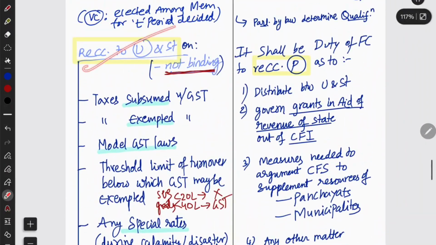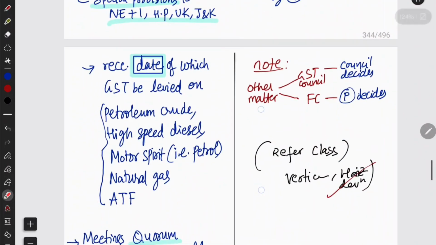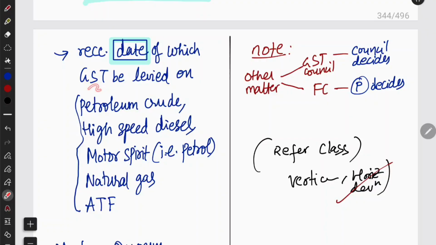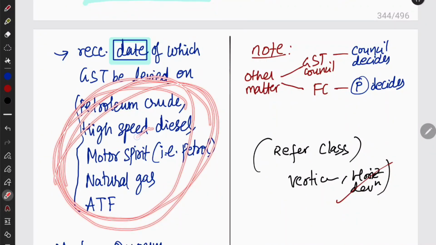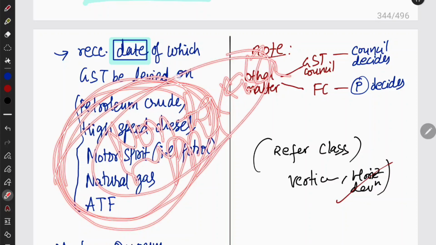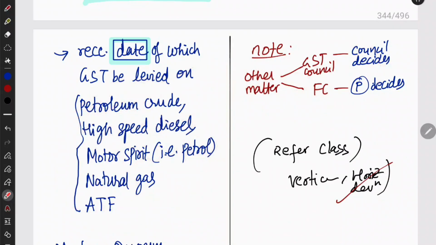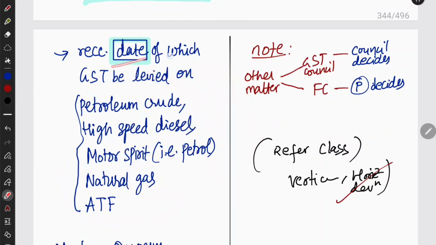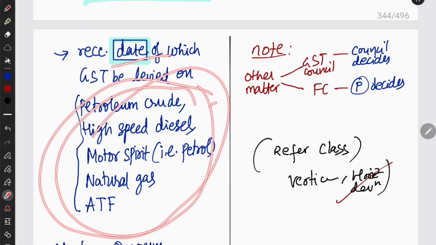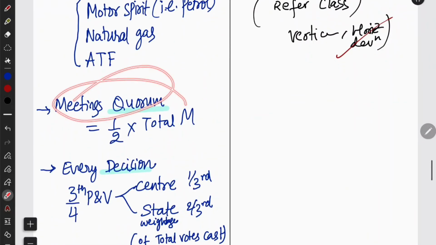These are all the things on which the GST Council can recommend to the union and state governments, and it can also recommend a date on which GST can be levied. On what? On these 5. What are these 5? These 5 are basically non-taxable supply, which you have seen. Where is it? It is there in Article 269. The GST Council can recommend a date on which GST can be levied on these. Currently, GST is not levied on this, right? Because they are under Article 269. But it can recommend a date from which GST can be levied on these items also. And next, meeting quorum.